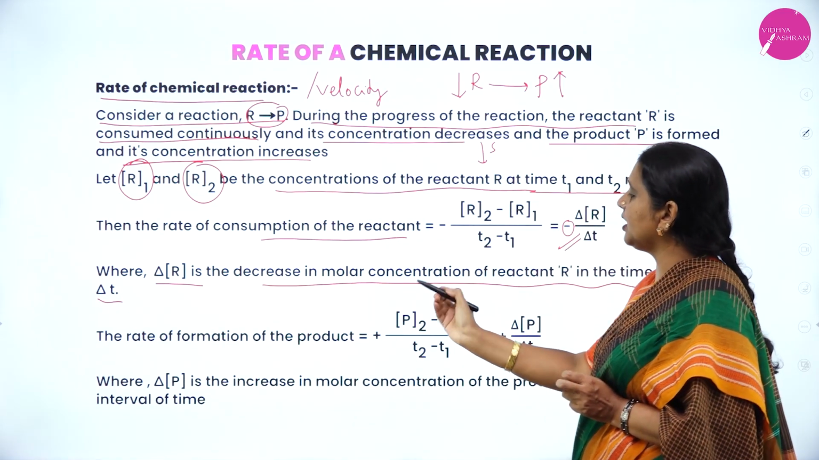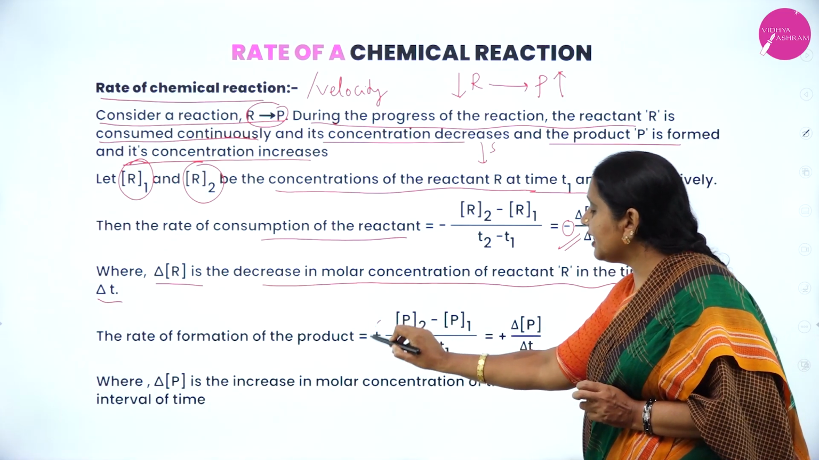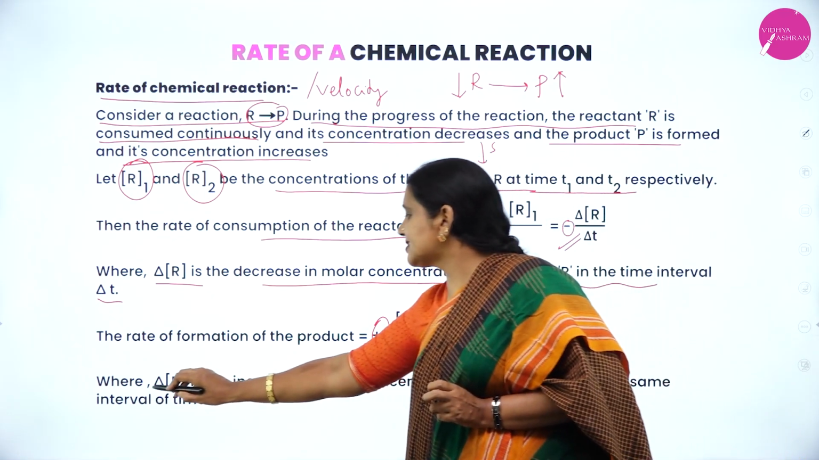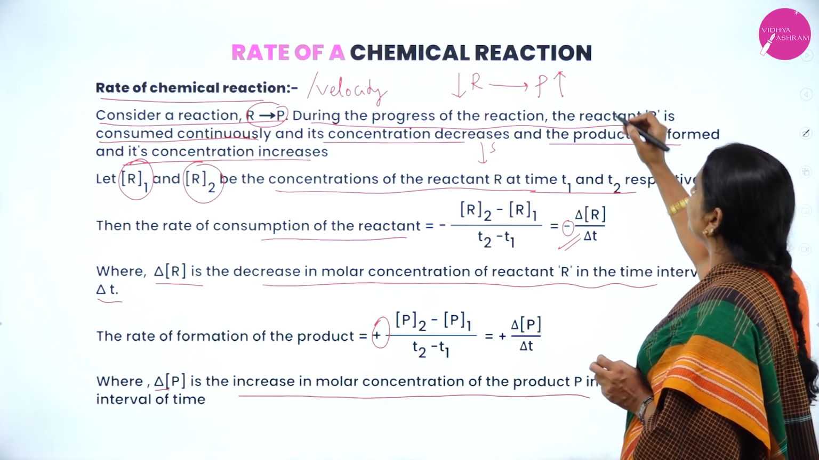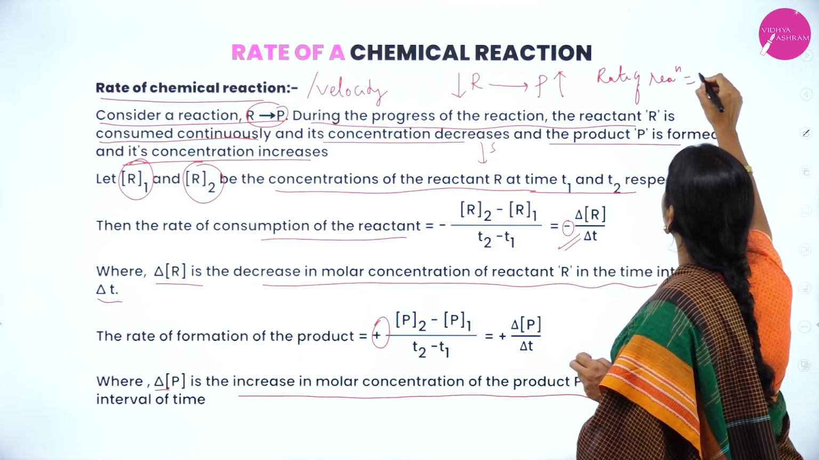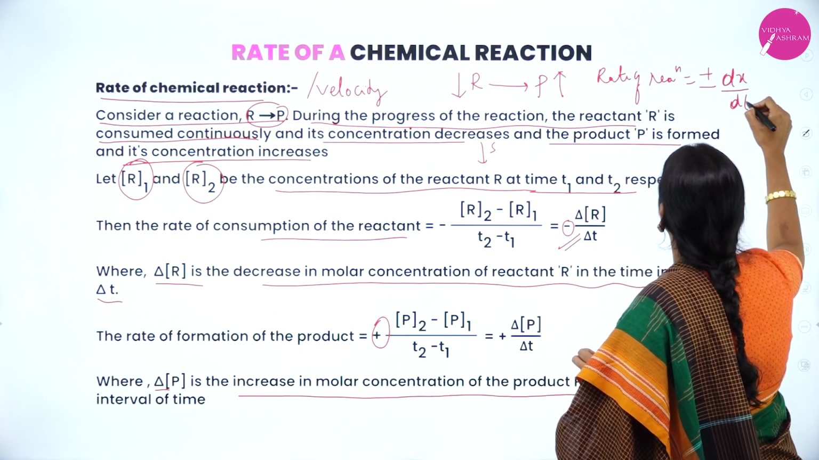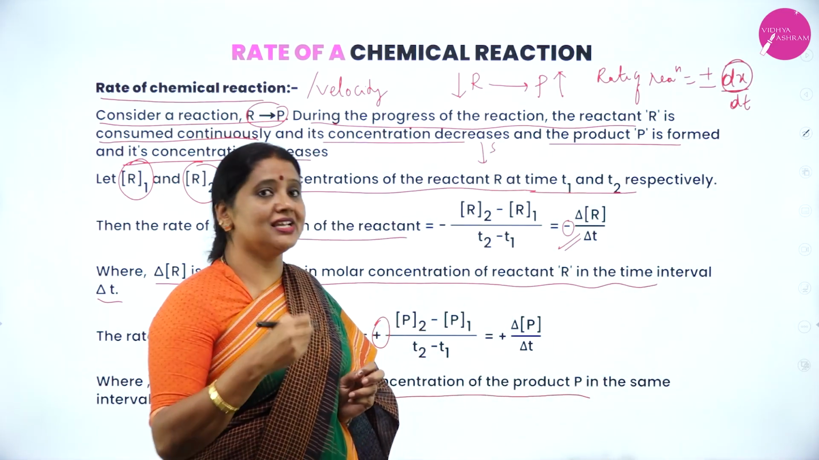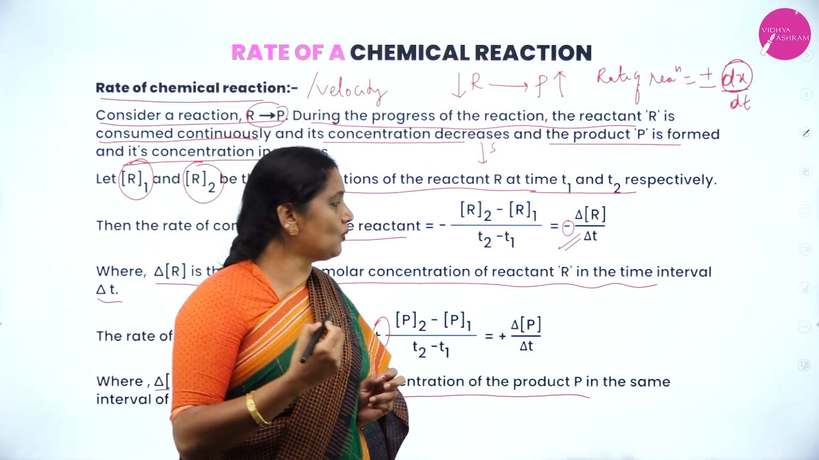When I consider the rate of formation of product, P2 minus P1 divided by T2 minus T1, here I'll put plus. Therefore, plus delta P divided by delta T, where delta P is the increase in the molar concentration of the product. Therefore, velocity of a reaction or rate of reaction is nothing but plus or minus dx by dt. What is dx? Dx is the change in concentration, dt is a small interval of time.